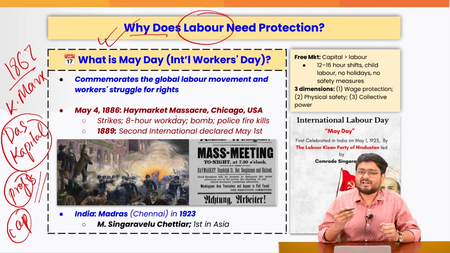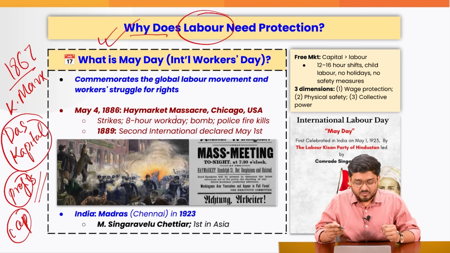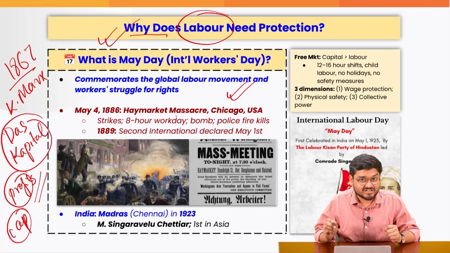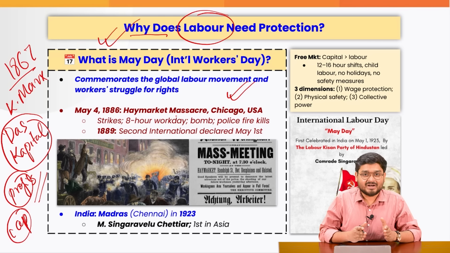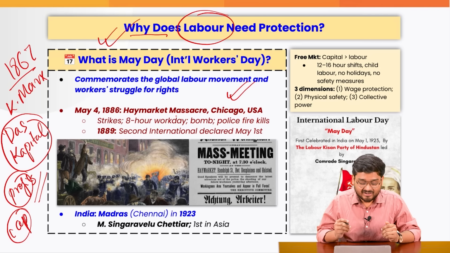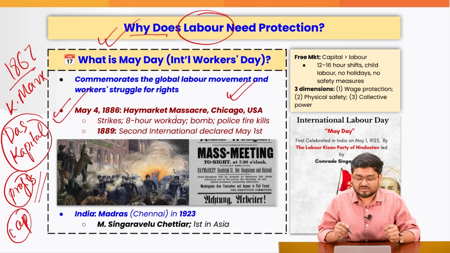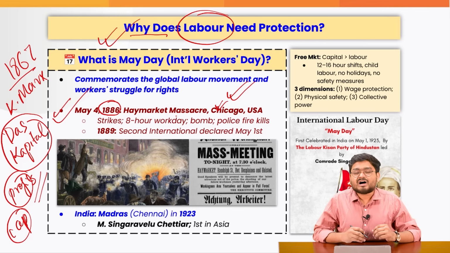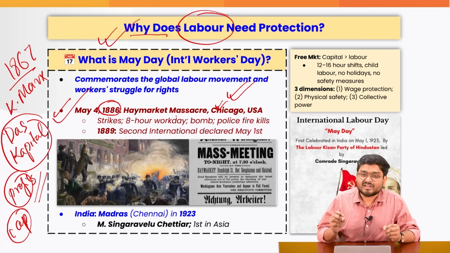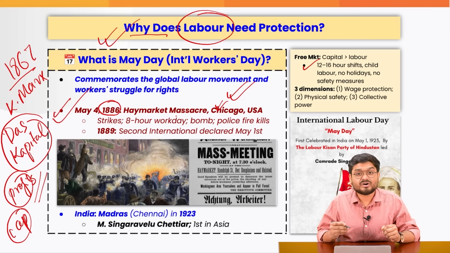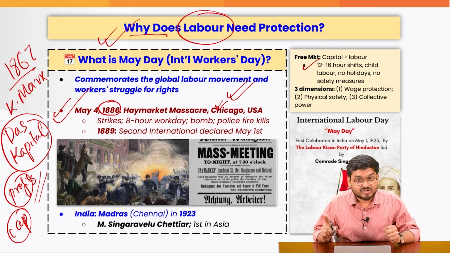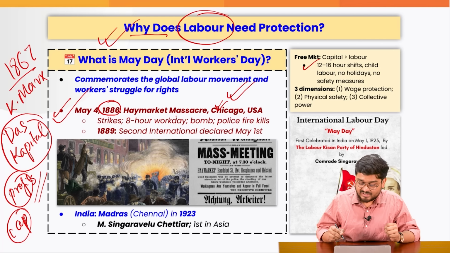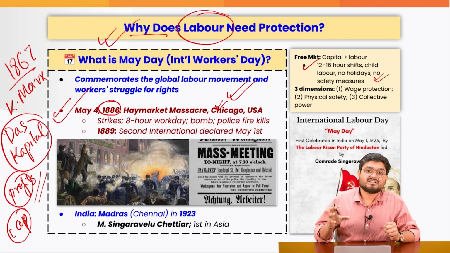It tries to give dignity, recognition and value to the workforce, the labor movement and the struggle for workers' rights internationally. It is not only an Indian day or an event to be celebrated. In fact, it originated way back on May 4th, 1886 in Chicago, in the US, where a lot of workers were facing exploitation. For example, they were working 12 to 16-hour shifts without holidays, child employment was being used at factories, and they were not getting any safety measures.